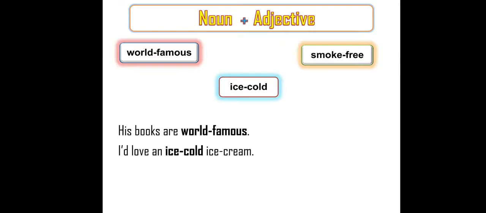Smoke-free. This is a smoke-free restaurant. What kind of restaurant is it? Smoke-free. So smoke-free is a compound adjective. Restaurant is a noun. So smoke-free is giving more information about the restaurant. So smoke-free is formed with the help of a noun and an adjective.